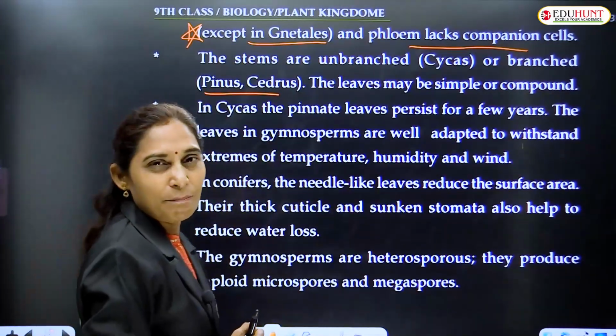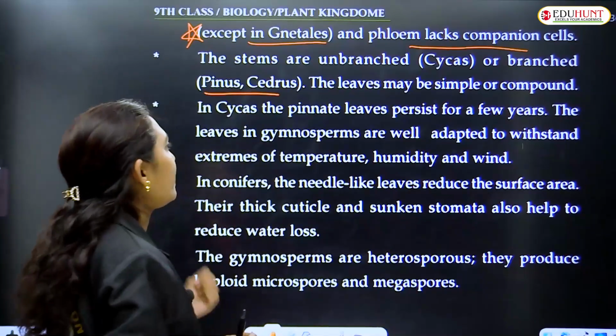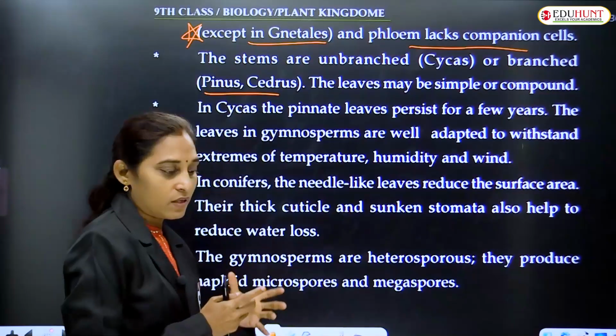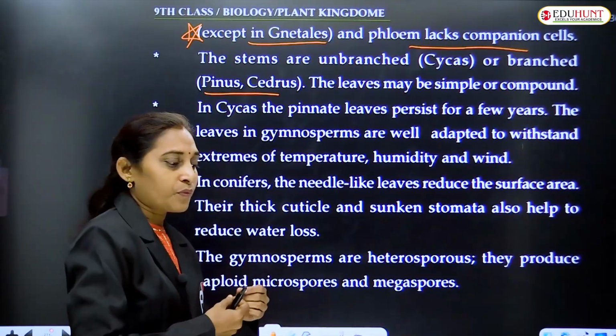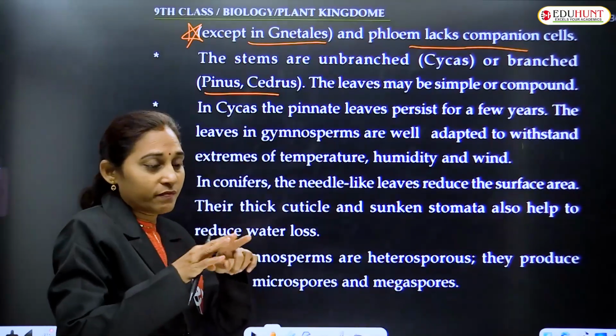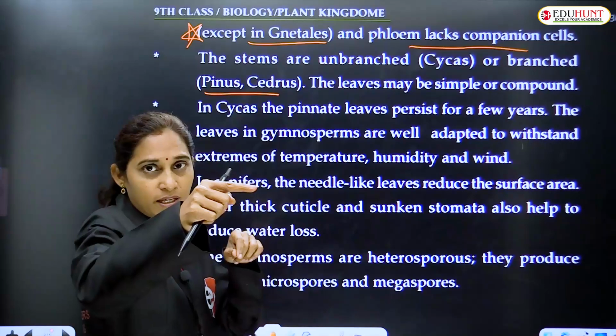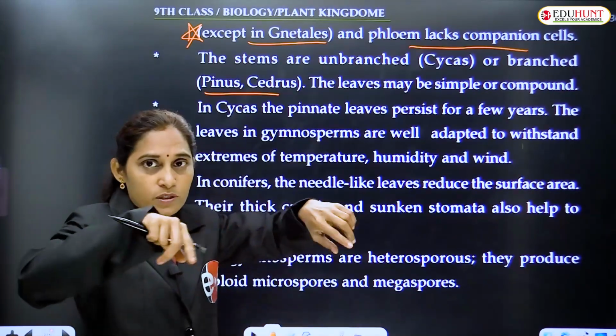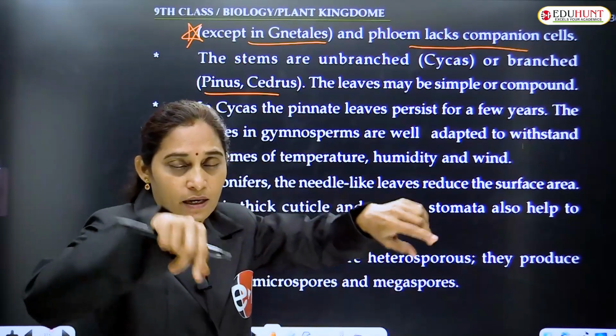The leaves may be simple or compound. So in cycas, pinnately compound leaves resemble the feather of a bird. Birds have feathers, and in feathers the main rachis will be there at the center, and on both sides the venules come.